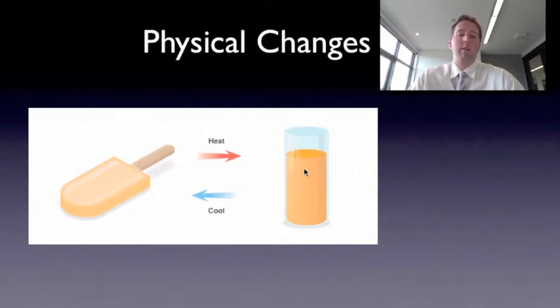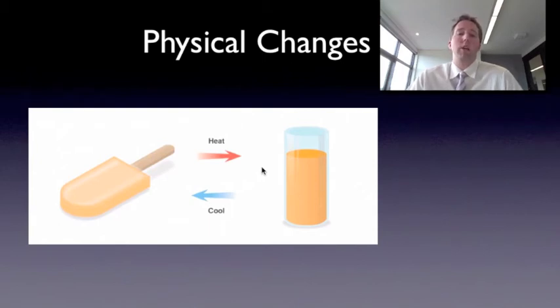Another example of a physical change is, of course, freezing. When I get liquid orange juice and freeze it, I can turn it back into a solid, like an icy pole, but it's still orange juice. Other physical changes are breaking a glass. You can actually melt glass and get it back together. It's quite easy to fix broken glass. Another is scrunching up a bit of paper and then unfolding it again. You can dissolve salt in water, and it's quite easy to get the salt back out of the water. So that's one type of change.